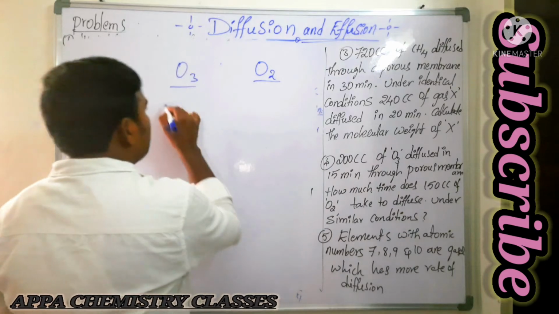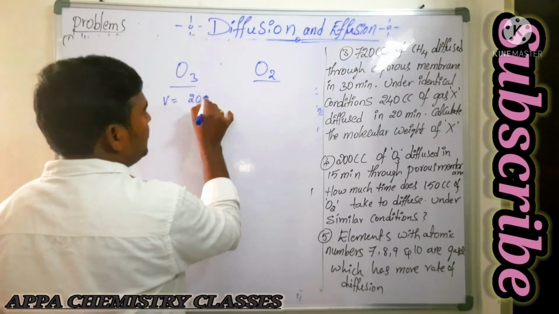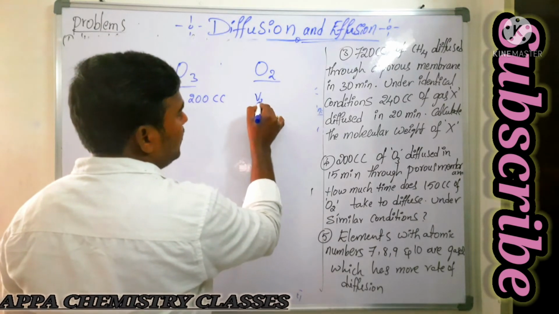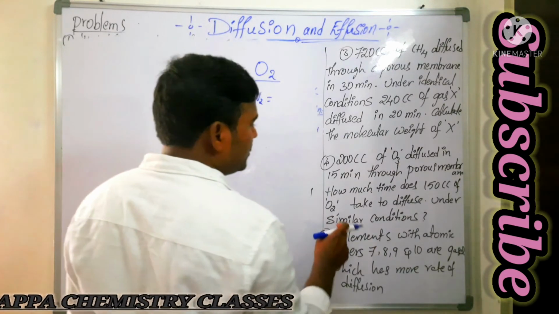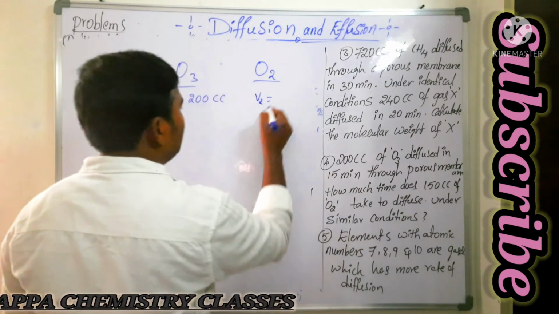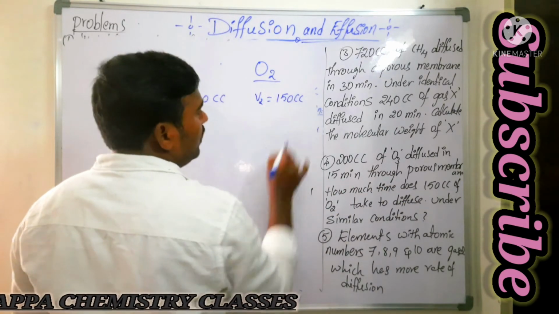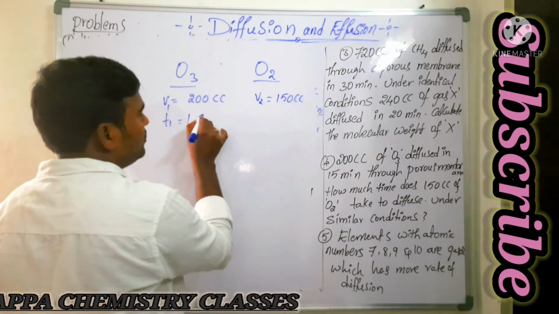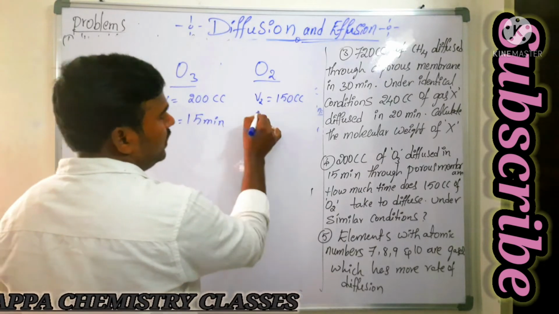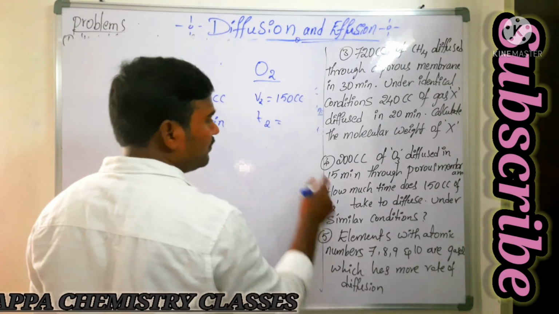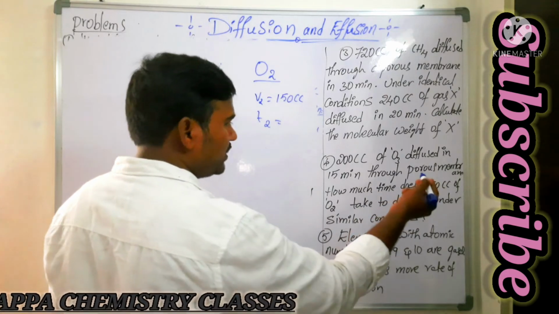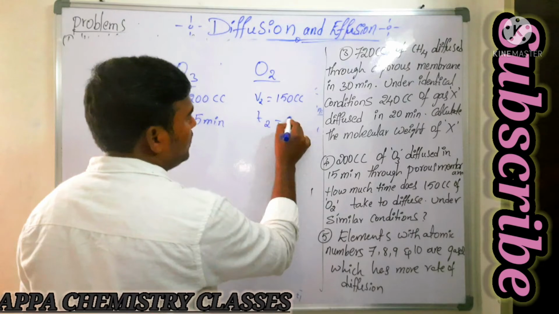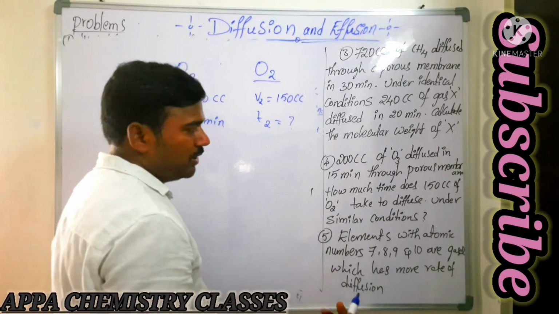Now ozone occupied volume is how much? 200 centimeter cube. So you consider ozone as V1 and oxygen as V2. So what is the volume occupied by this oxygen? 150 centimeter cube. Now diffused in 15 minutes, that is time taken by the ozone is how much? 15 minutes. The time taken by the oxygen is how much? That we need to calculate. They are asking how much time the 150 centimeter cube of oxygen gas takes. The time we have to calculate.